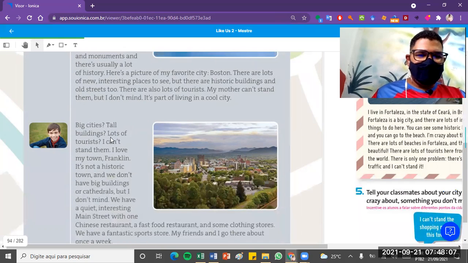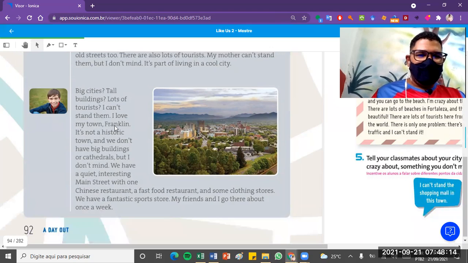Big cities, tall buildings, lots of tourists. I can't stand them. I love my town, Franklin. It's not a historic town, and we don't have big buildings or cathedrals, but I don't mind. We have a quiet, interesting main street with one Chinese restaurant, a fast food restaurant, and some clothing stores. We have a fantastic sports store. My friends and I go there about once a week.